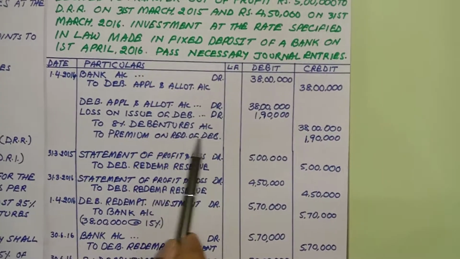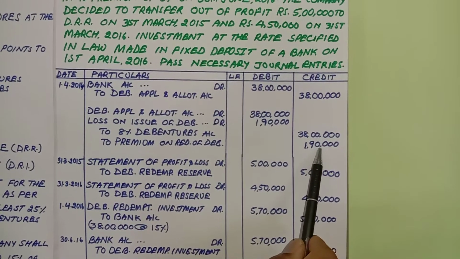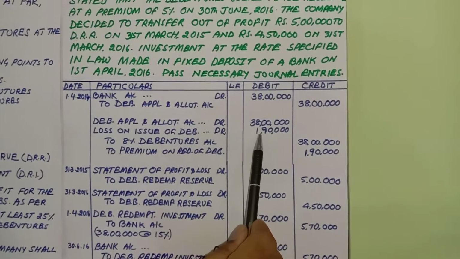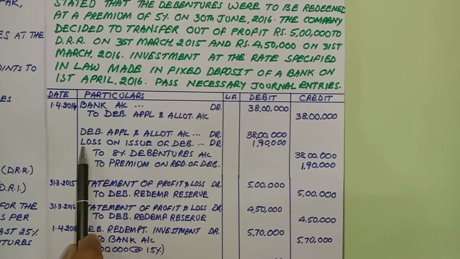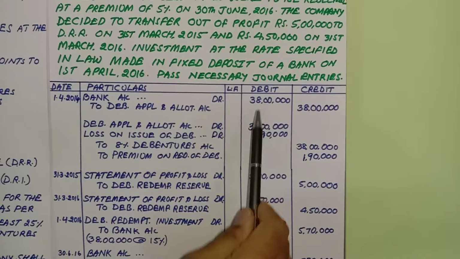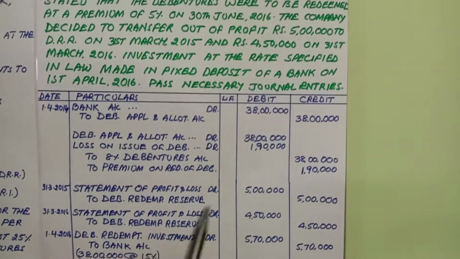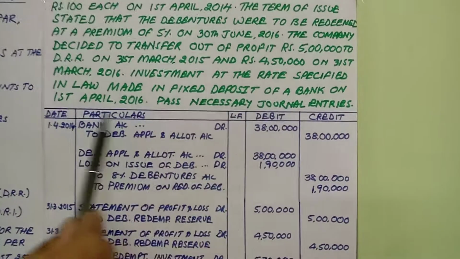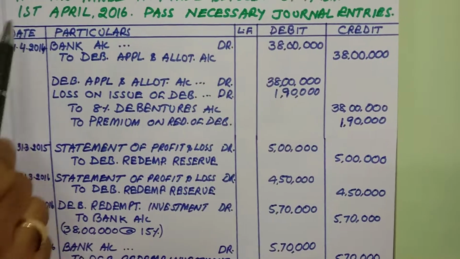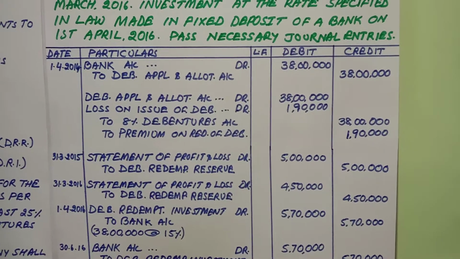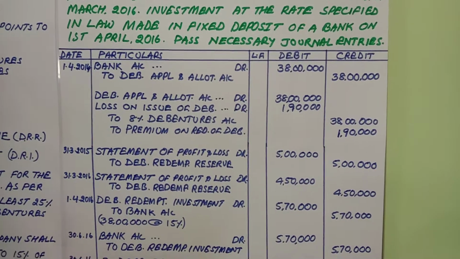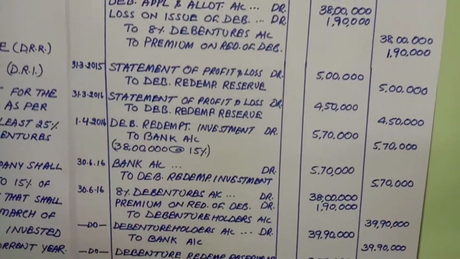So it is a loss. So outstanding loss is credited, and it is also debited here as loss on issue of debenture, which I explained to you in the last few questions also. So these are the issue entries for 1/4/2014. Now let's come to the redemption entry.